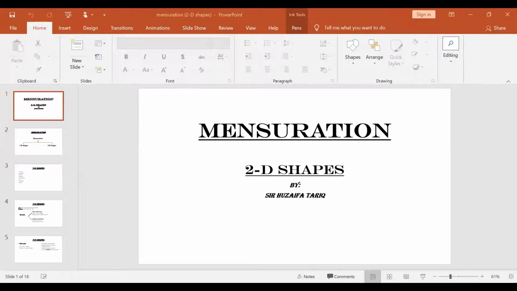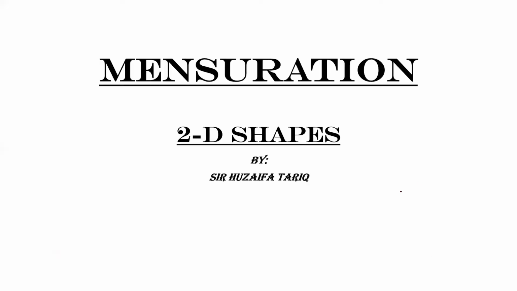So here is your chapter in front of your screen. In today's lecture, we will discuss the mensuration of the 2D shapes. That means those shapes which lie on the x and y axis. Those shapes do not have any concern with the real world. Clear?